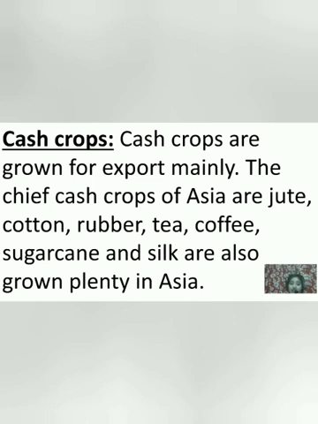What are cash crops? Cash crops are agricultural crops that, when grown, are sold for profit. So cash crops are grown mainly for export. The chief cash crops of Asia are jute, cotton, rubber, tea, coffee, sugarcane, and silk, and they are grown plentifully in Asia.